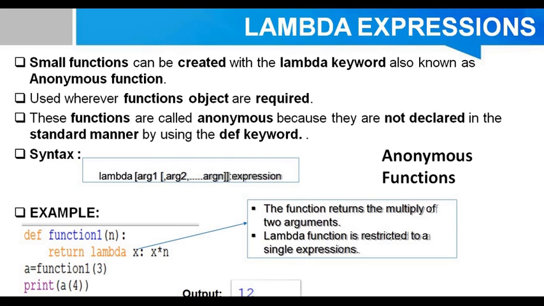So next, let's have an example of this. Here I am using this function. In this function, I am using a lambda expression. Lambda, how? Just by writing x, what it says, the function returns a multiply of two arguments. Here I am saying what my expression will do. It will multiply the number. Lambda function is restricted to a single expression. Yes, it is compulsory that these functions consist of only one expression.